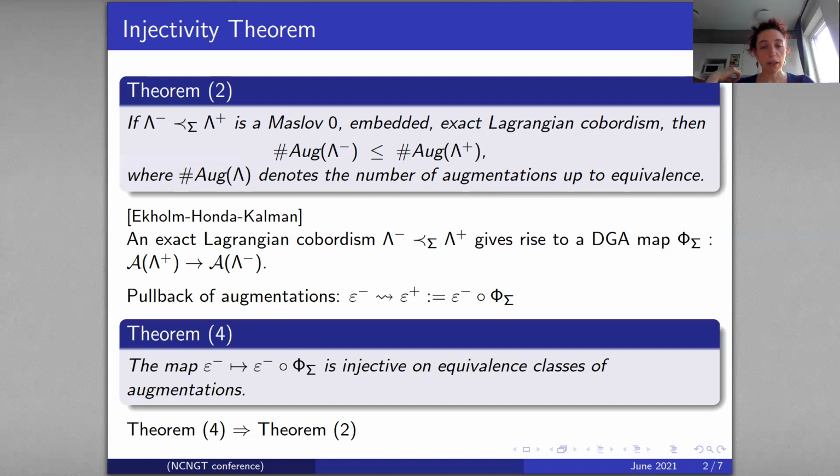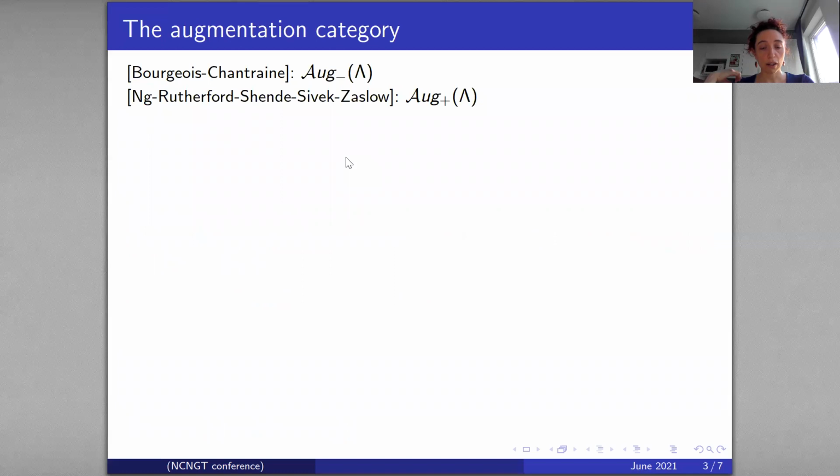Okay, so now maybe what I should tell you is what is this equivalence relation. And this is an equivalence relation in the augmentation category. So the augmentation category is an A infinity category. A first version was first defined by Bourgeois and Chantraine, but this version does not have any geometric unit. It doesn't have a geometric unit.